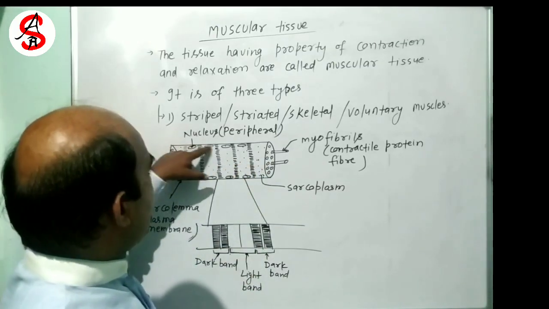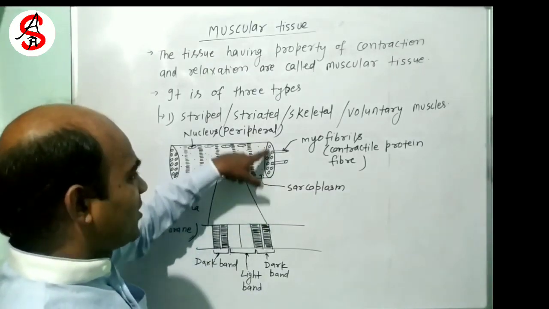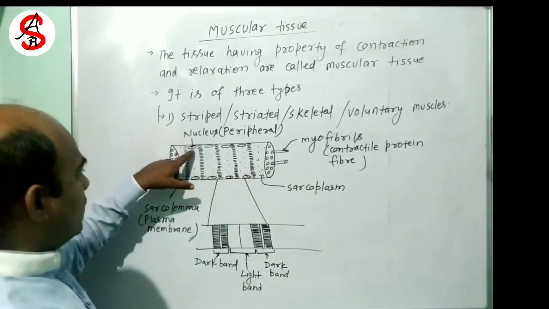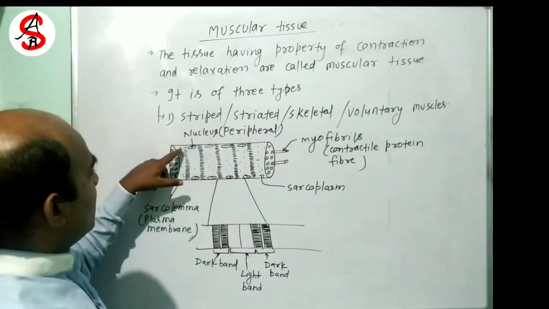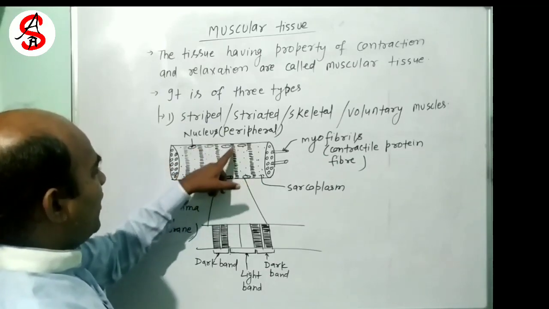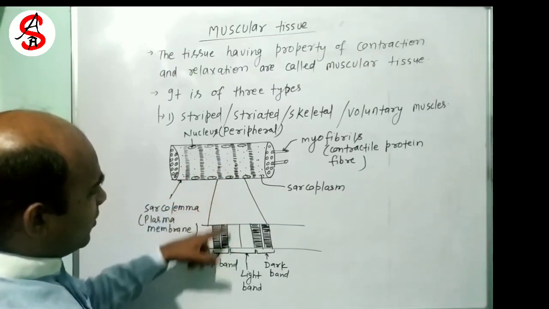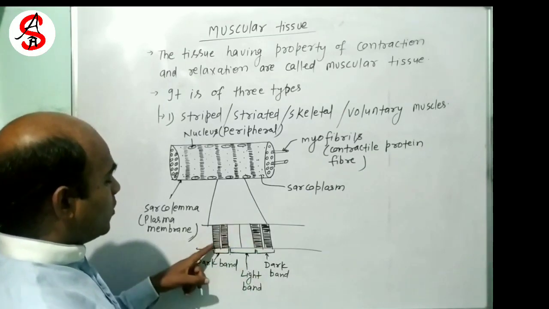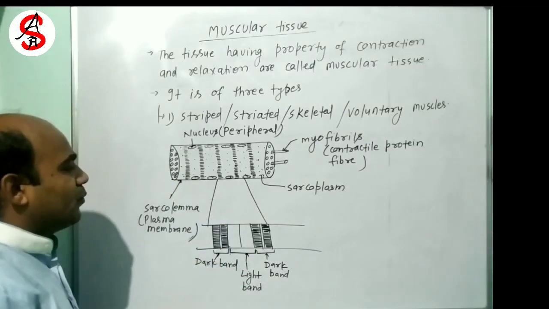Okay, now this is the plasma membrane. If you see the transverse section, then there are numerous myofibrils. Now nucleus is peripheral, that is, it is present near the boundary. There are many dark patches and light band. If you enlarge this figure, you will see here the dark band, light band, dark band. So there is alternate dark and light band. So this is called striated muscles.